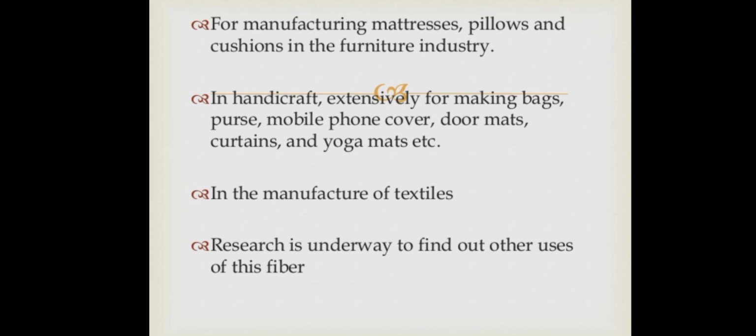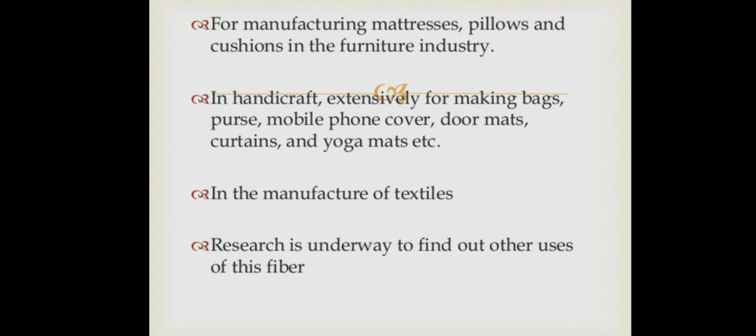In handicrafts it also has a major role, extensively for making bags, purses, mobile phone covers. Nowadays you are also using different types of mobile phone covers. Doormats, curtains and yoga mats can also be prepared from banana fiber, which is very ideal.